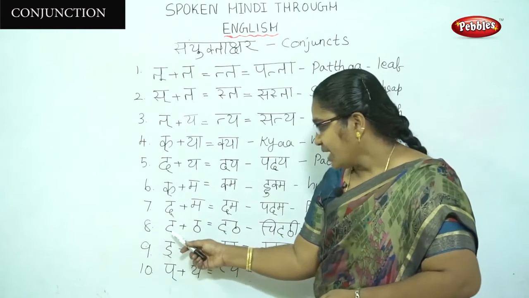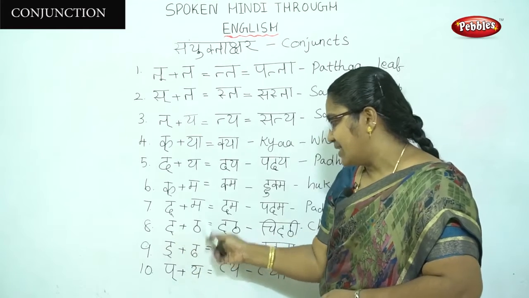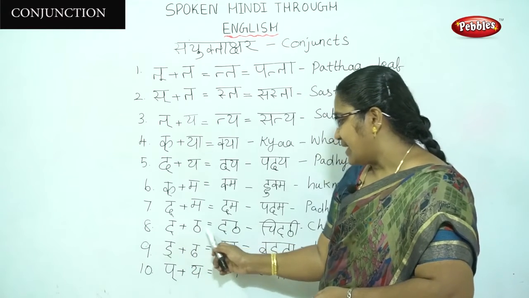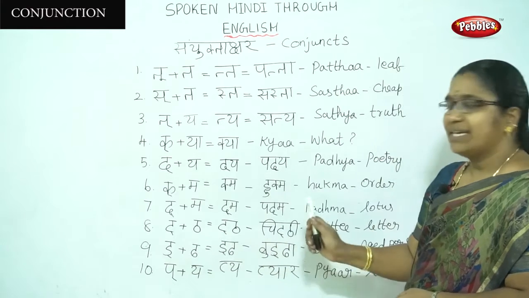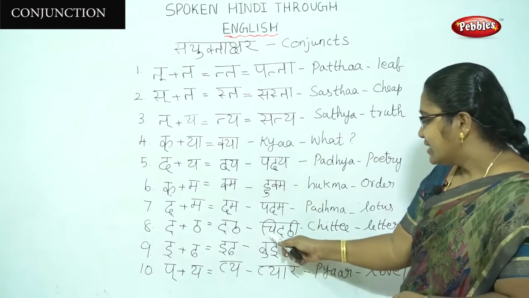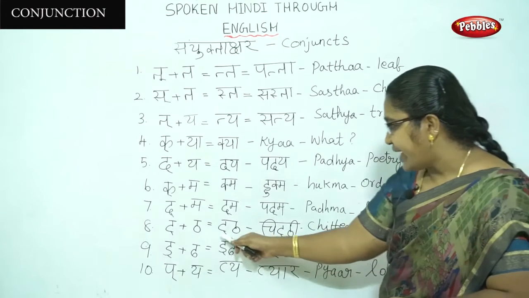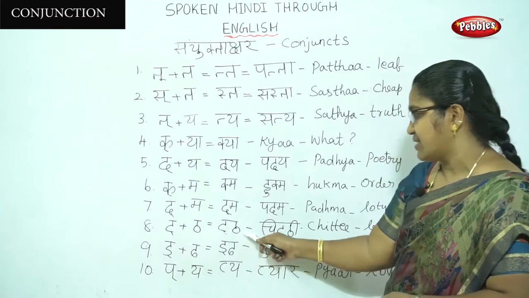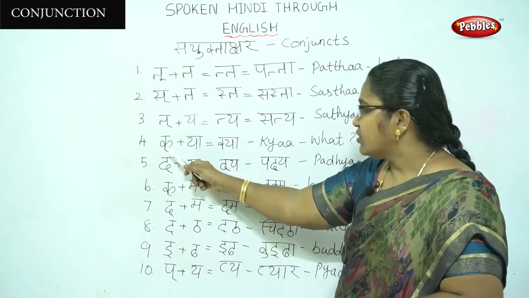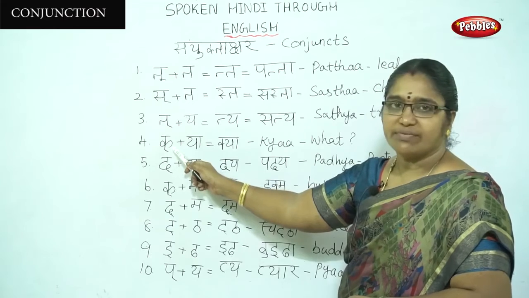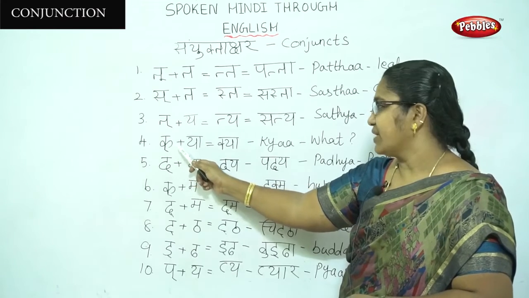Next, it plus ta, itta, chitti. We have to write like this, with no changes. Here we have to write half of the ka.